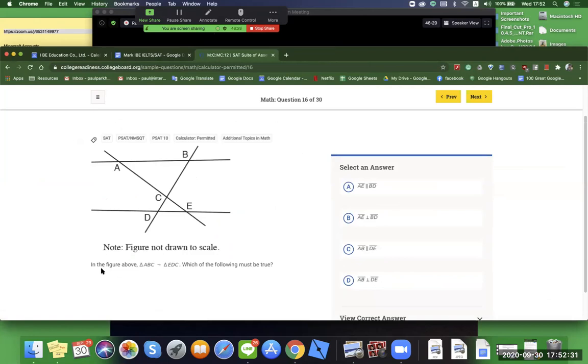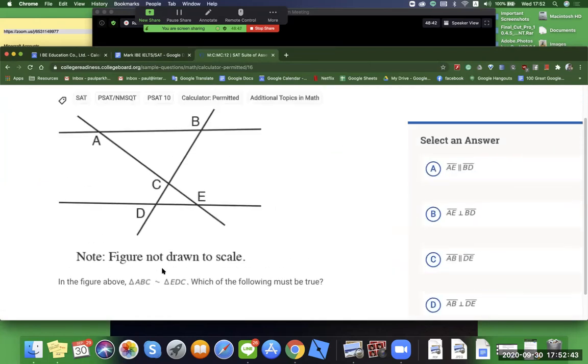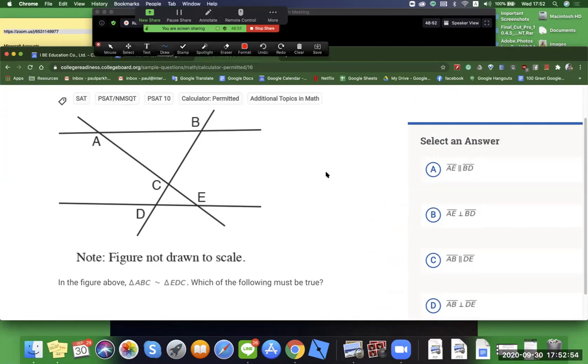In the following figure above, triangle ABC is congruent to EDC. Which of the following must be true? Is this kind of geometry tough for you? I don't know any of the signs. Oh, bummer. Okay, we have 8 minutes. Let's try.